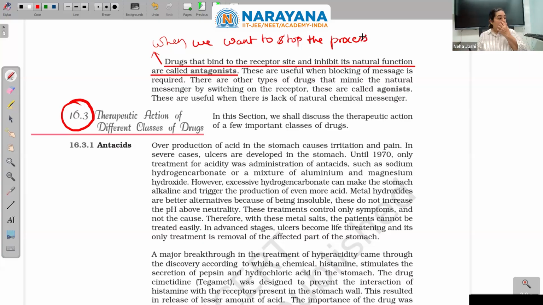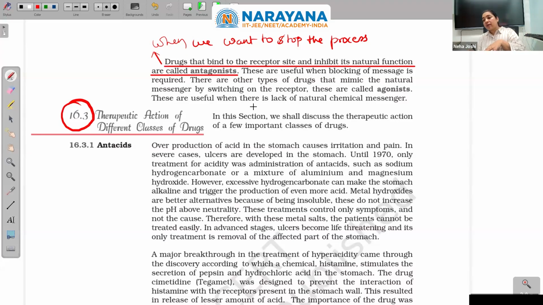For example, if I say that thyroid is generating too much of hormone, not a thyroid itself is a hormone. Pancreas are generating too much of certain hormone. We do not want that many hormones to be created. We want to stop. So we will send these antagonists. They will stop or inhibit the natural functioning of those receptors, and those certain chemicals which were generating as hormone overflow, it is stopped. Okay, so the message is blocked.